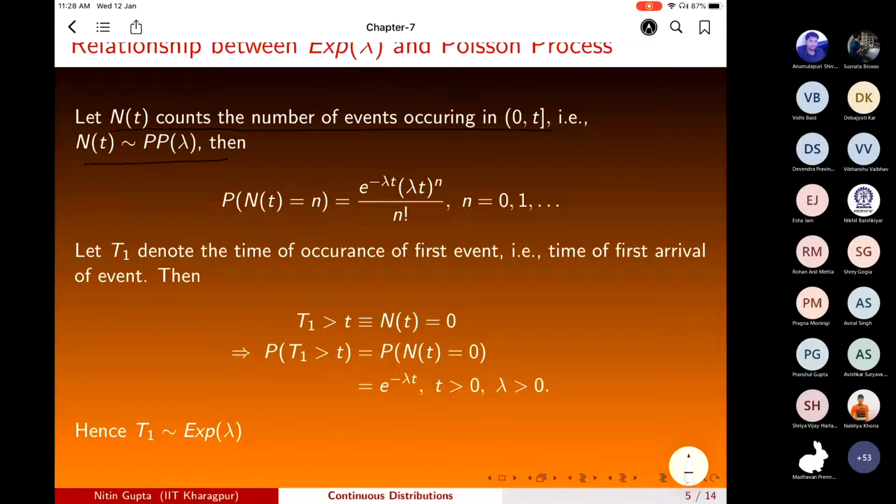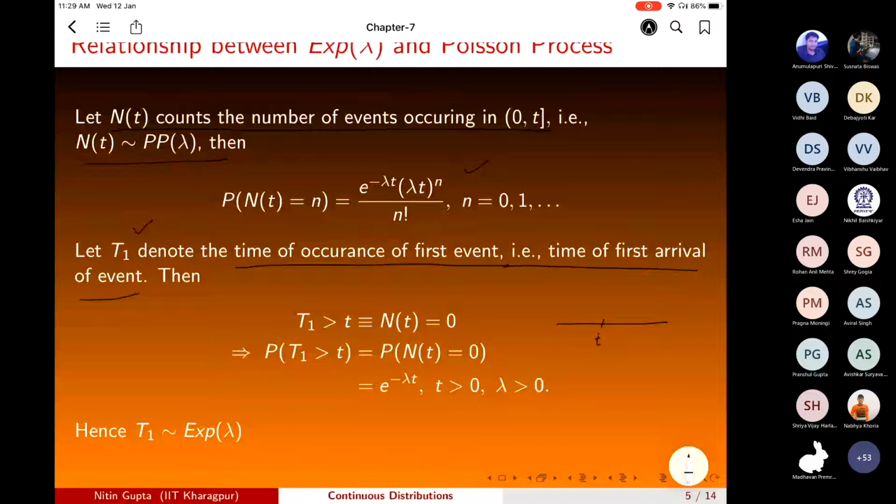Some events are coming and they are following Poisson process. That means P(N(t) = n) is e raised to power minus lambda t, (lambda t) raised to power n, divided by n factorial, n is 0, 1, 2, 3 and so on. And let T1 denote the time of occurrence of the first event, that is, the time of first arrival of an event.